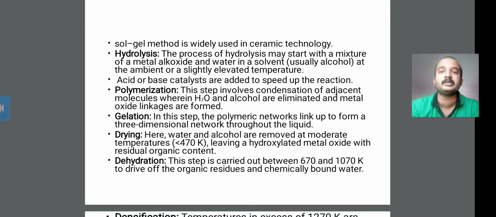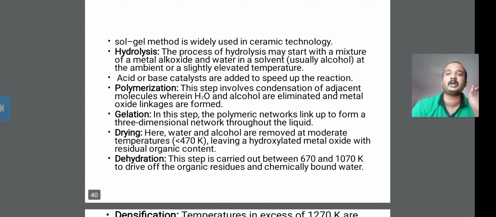So this point clearly says that for the sol-gel hydrolysis, you first take the mixture of the metal alkoxide and the water in the solvent, and then start the hydrolysis at ambient or slightly elevated temperature.